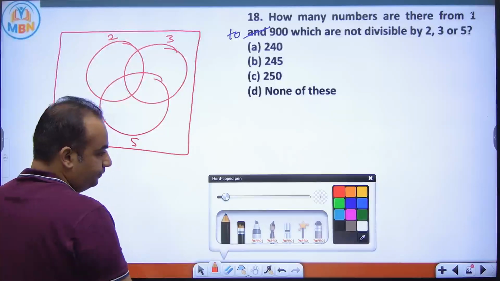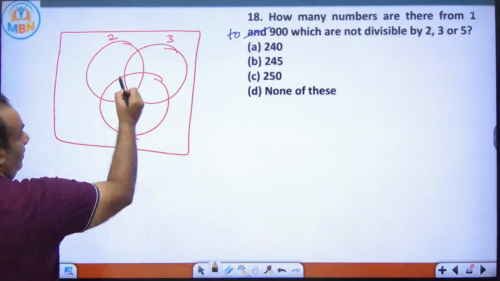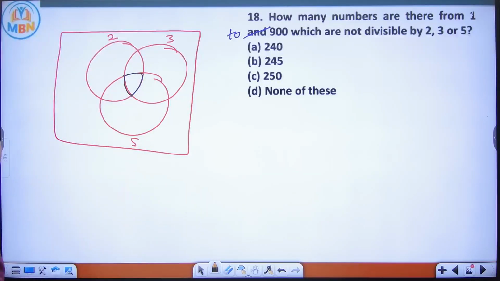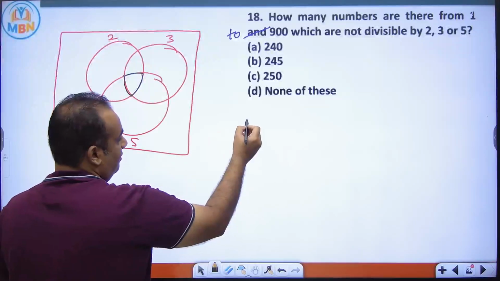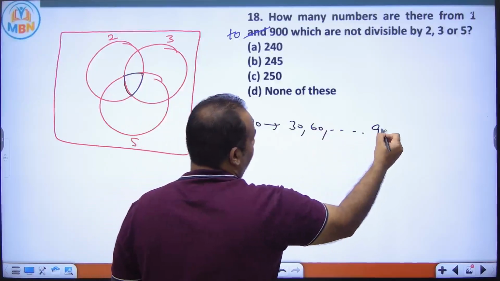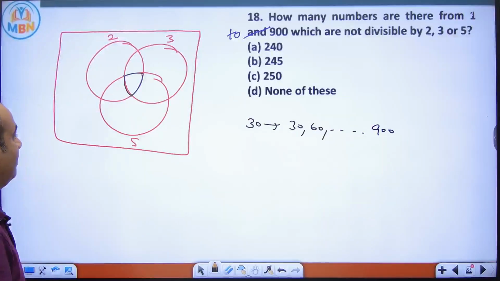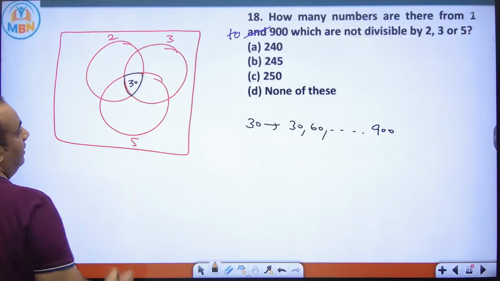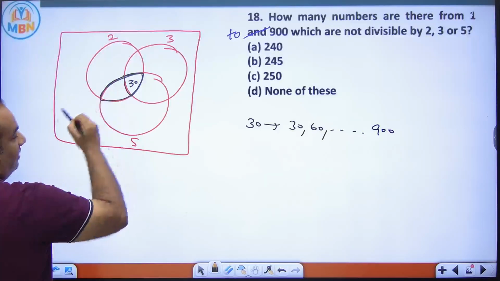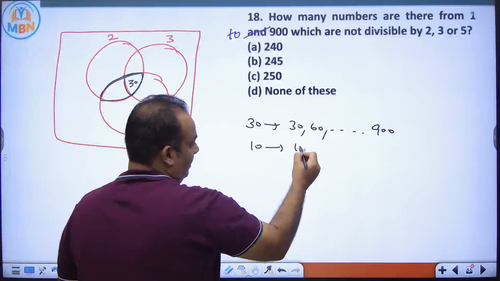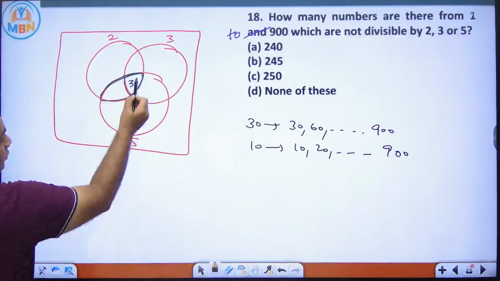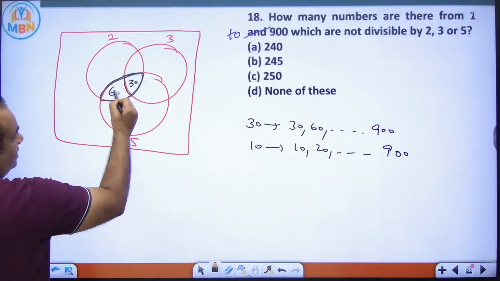Now if I ask you, what is this region? This region is actually those numbers which are divisible by 2, 3 and 5. So LCM of 2, 3, 5 is 30. So numbers which are divisible by 30 is what? 30, 60, so on till 900. So how many numbers are there? 30 numbers are there. So this contains 30 numbers. Now this region is those numbers which are divisible by 2 and 5. That is multiple of 10. And multiples of 10s are 10, 20, so on, 900. So how many numbers are there? 90 numbers. So this complete is 90. If this is 30, this has to be 60.